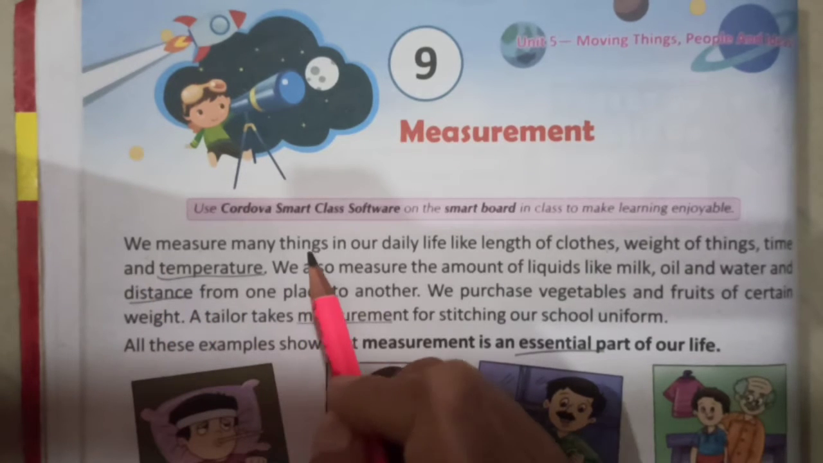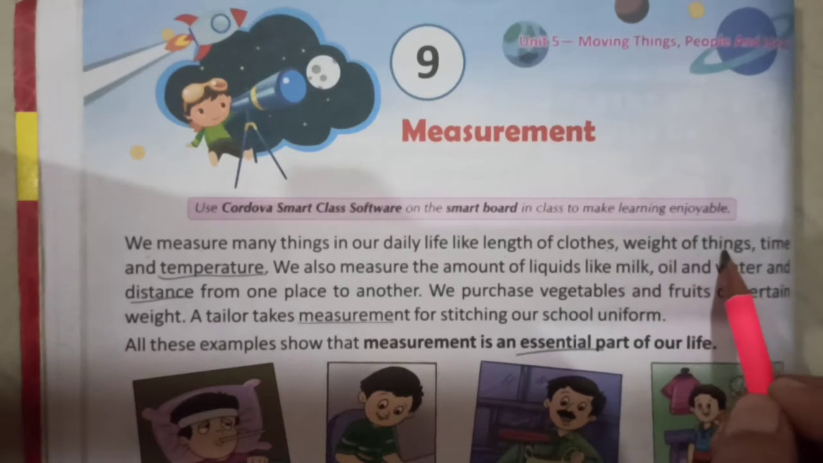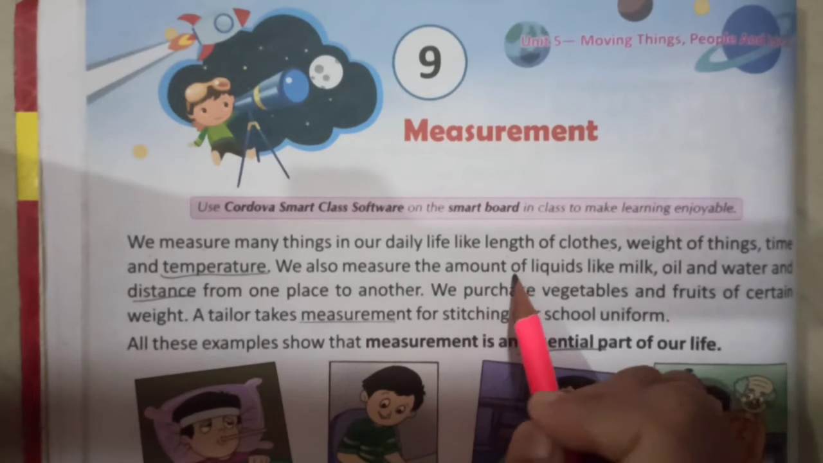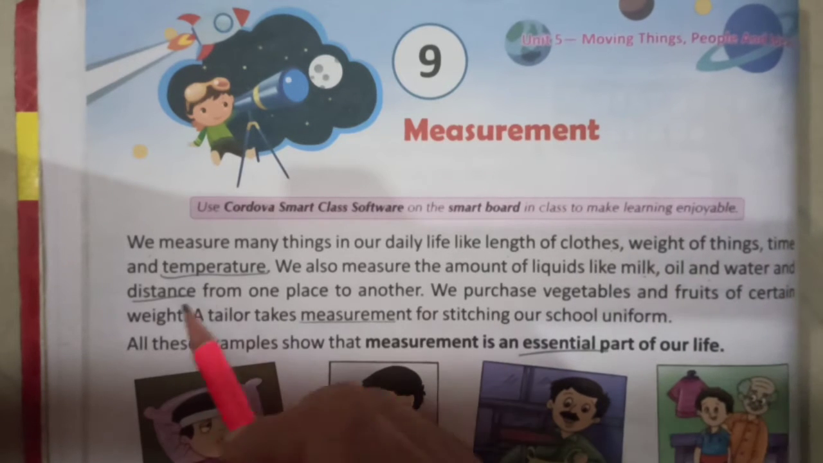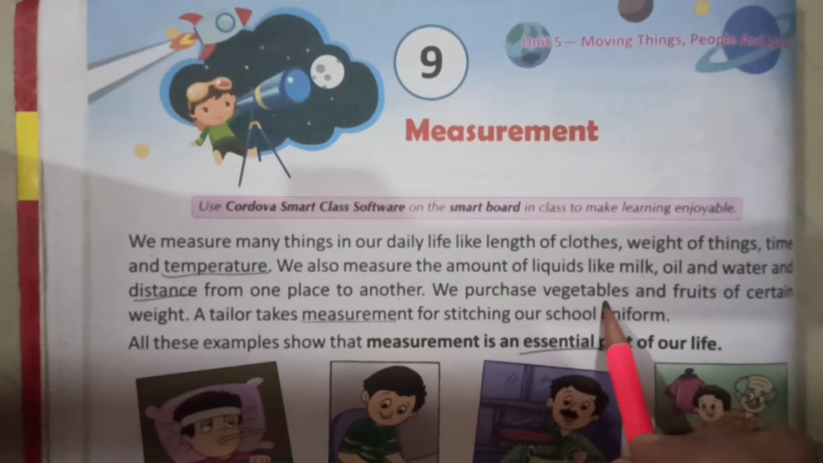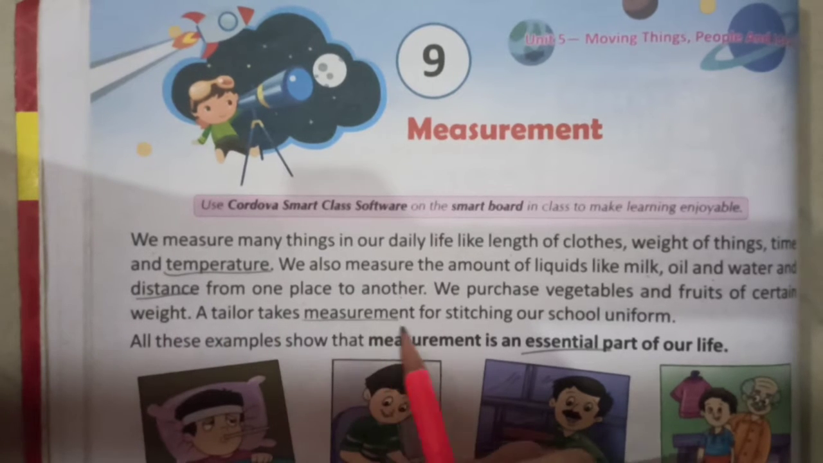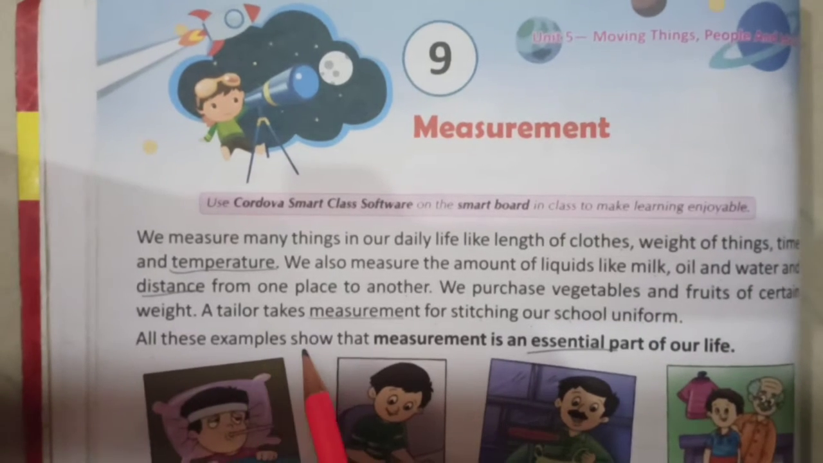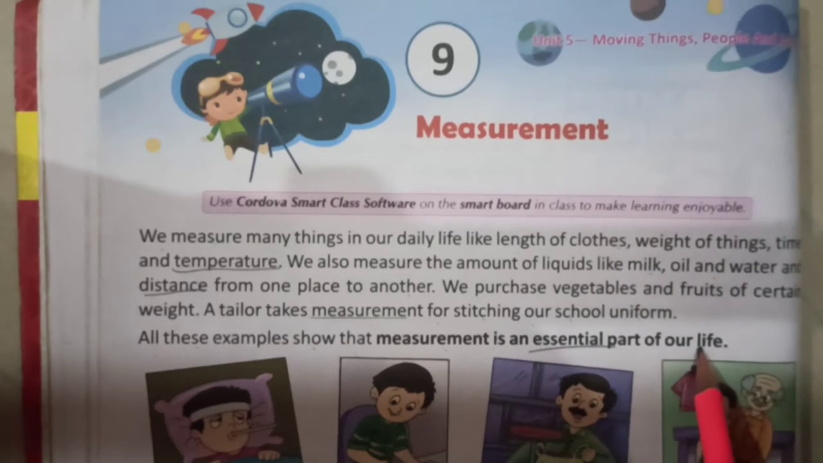We measure many things in our daily life like length of clothes, weight of things, time and temperature. We also measure the amount of liquids like milk, oil and water, and distance from one place to another. We purchase vegetables and fruits of certain weight. A tailor takes measurement for stitching our school uniform. All these examples show that measurement is an essential part of our life.